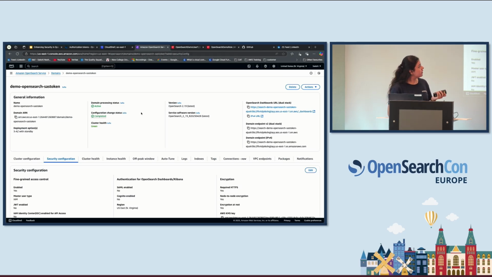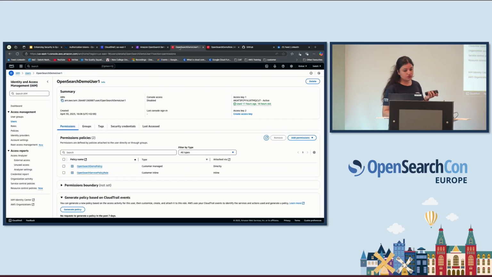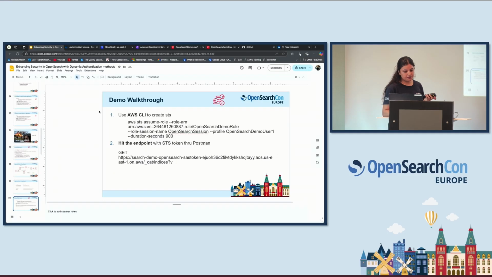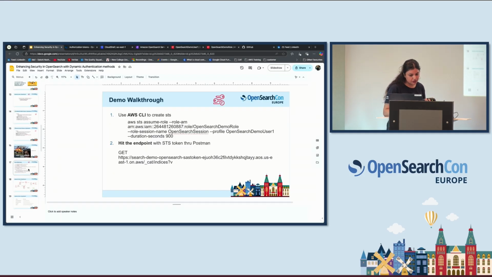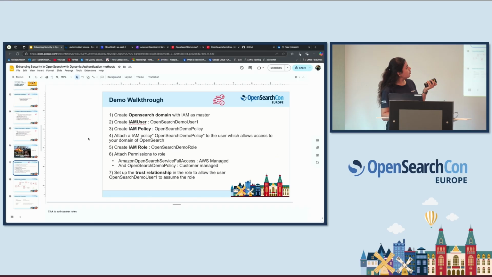Cool. This is the OpenSearch. So demo OpenSearch SAS token is what I've created as the domain name in AWS. And you can see this URL, right? And I've created it with a master user type IAM. That is the IAM model. And once this is created, I will just go to creating. So I'm just walking you through what I have done here. So we are here for now. I created the OpenSearch domain, right? That's what I showed you now.